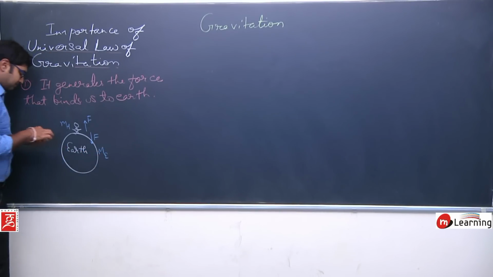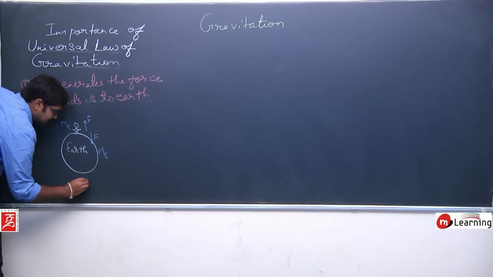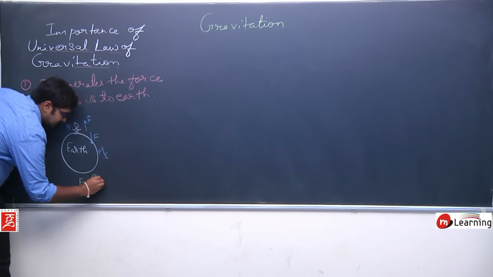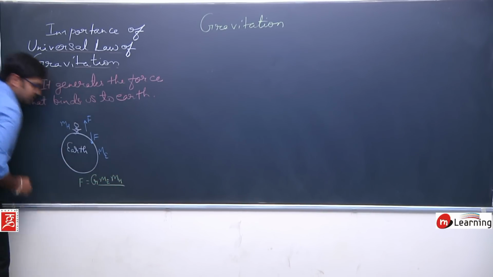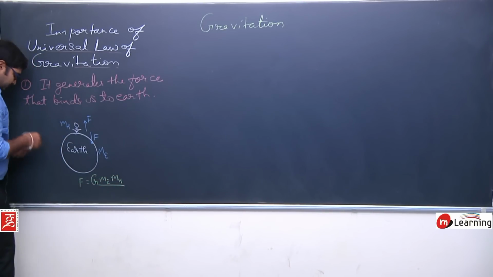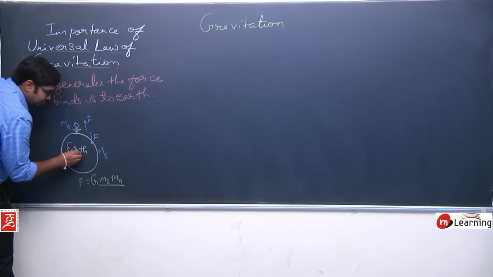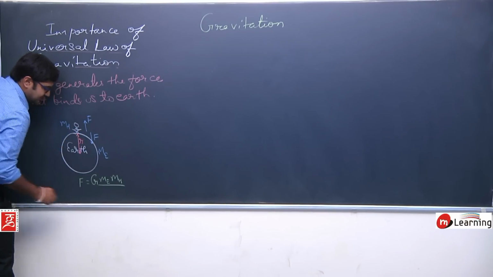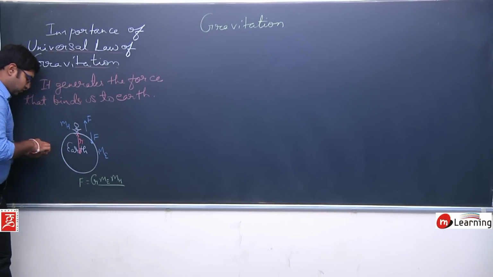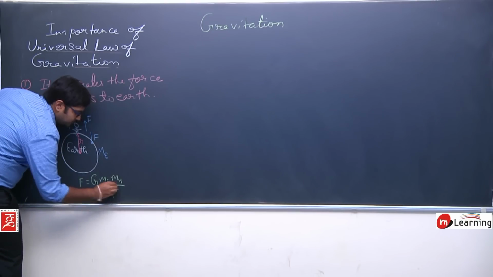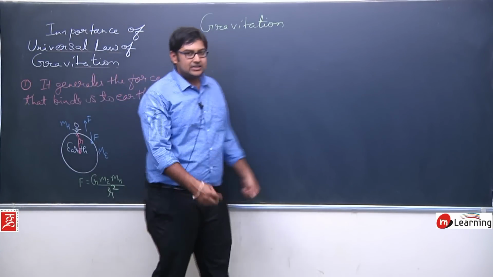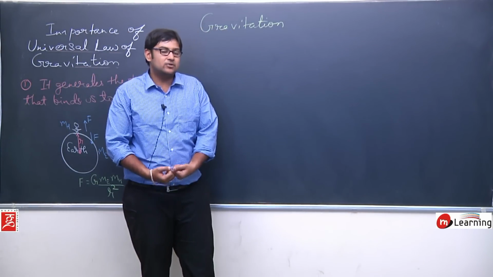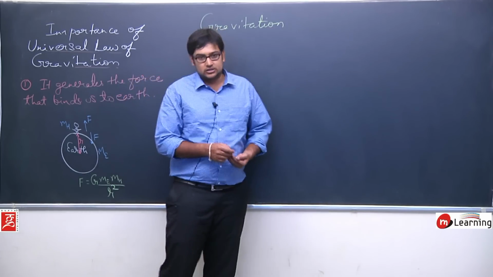So the force between them can be written as G me mh upon the distance. The distance is between the center of the earth and the human being, let us say this is r. So G me mh upon r square. This is the force by which earth has attracted me towards itself, so that I am able to walk on the earth.